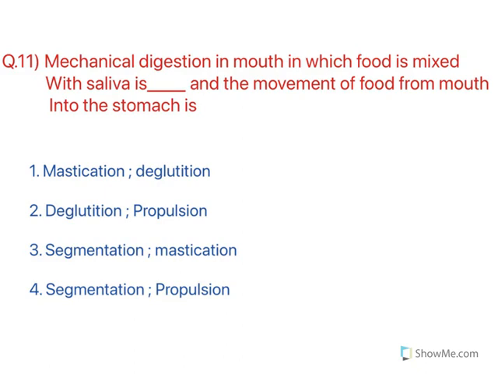Mechanical digestion in the mouth, in which food is mixed with saliva, is known as mastication. Movement of food from mouth to stomach is known as deglutition. So the answer is this one. They are simply checking your knowledge about these particular terms.